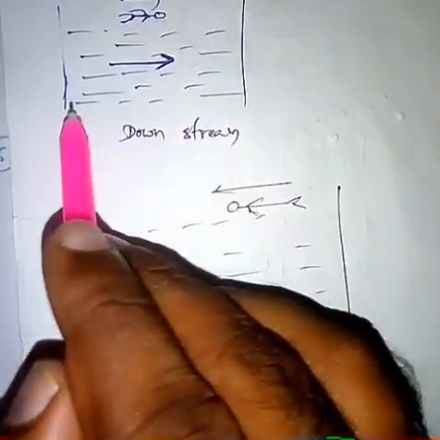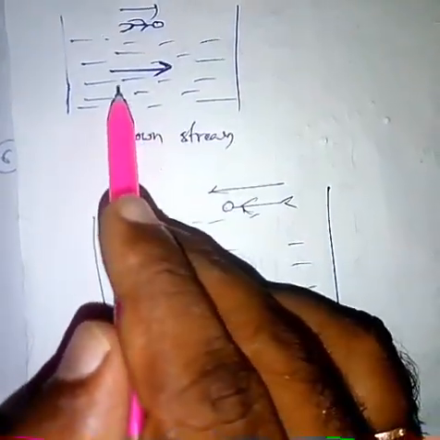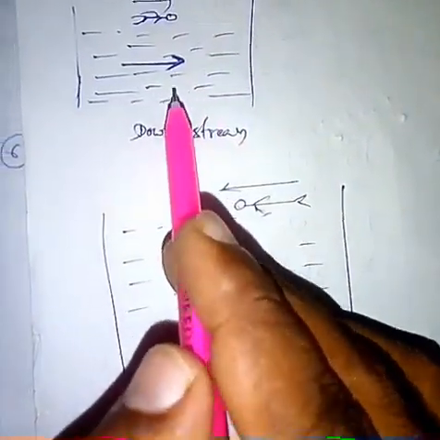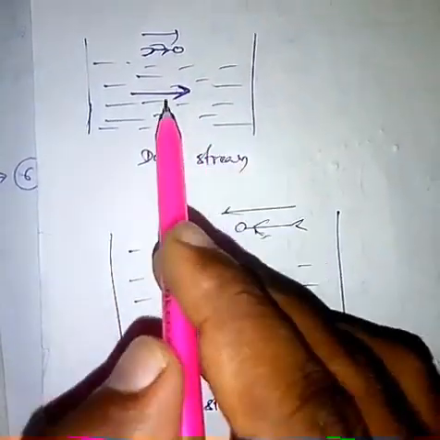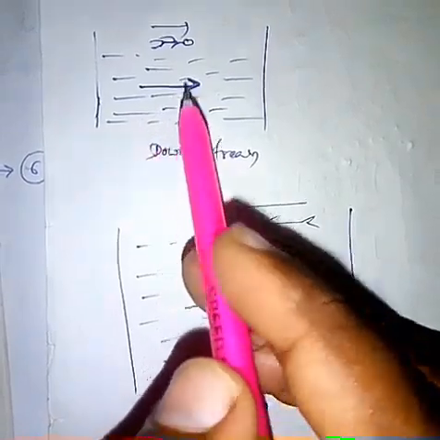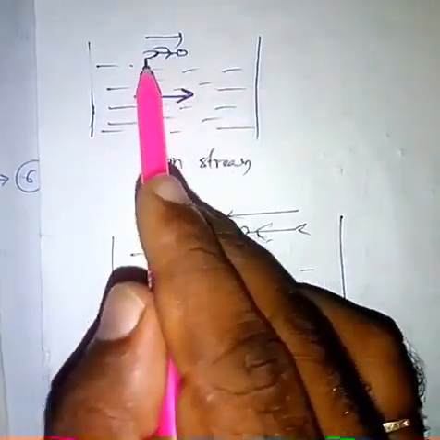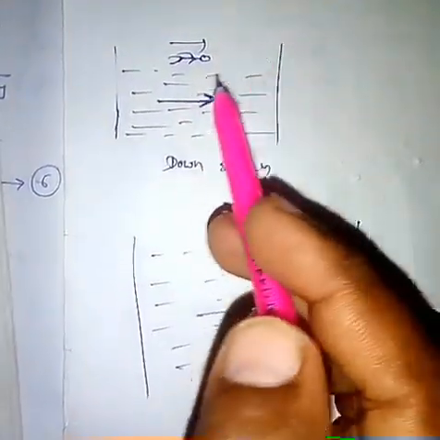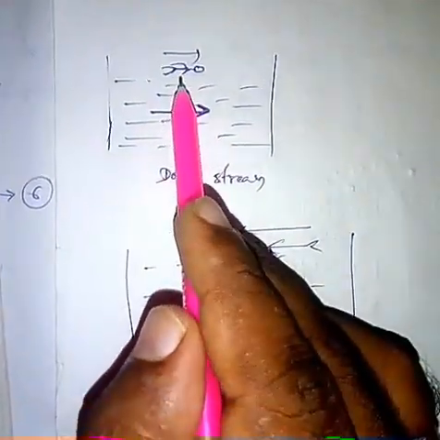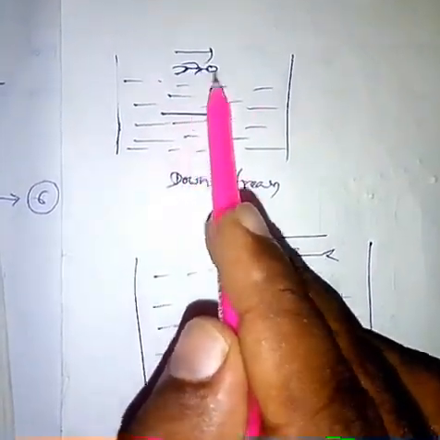So let us assume this is the river and the water flows in the direction as shown in the figure, and a person moves in the direction of water flow. So in this type of system, it is very easy to swim or move a person or a boat because water speed is added to the person's speed.